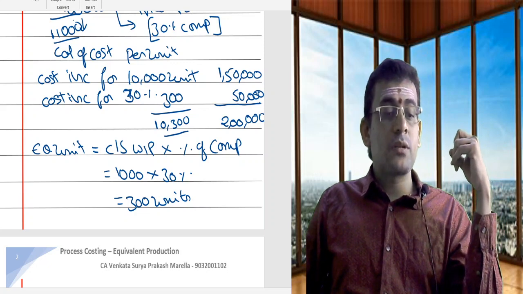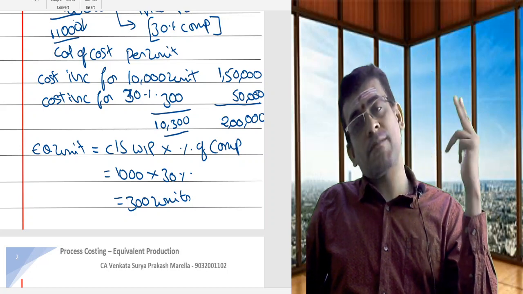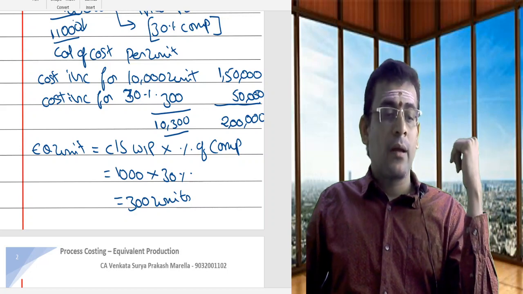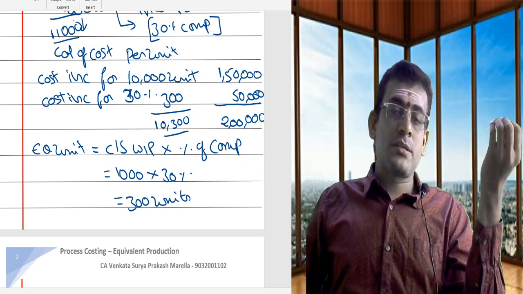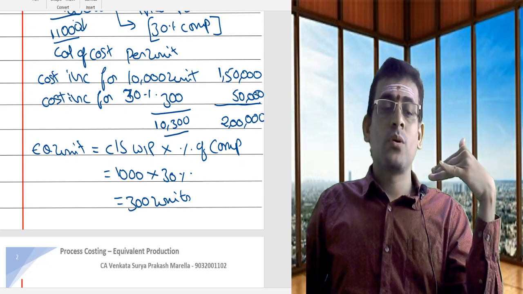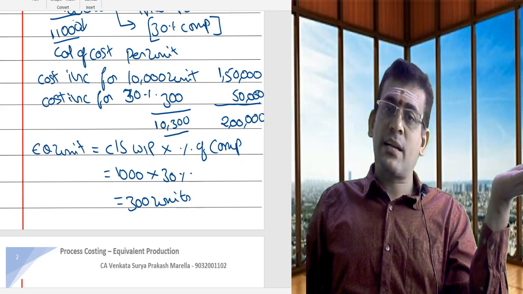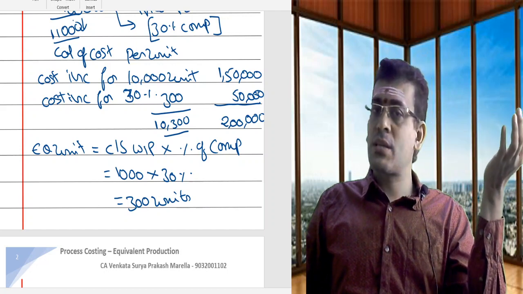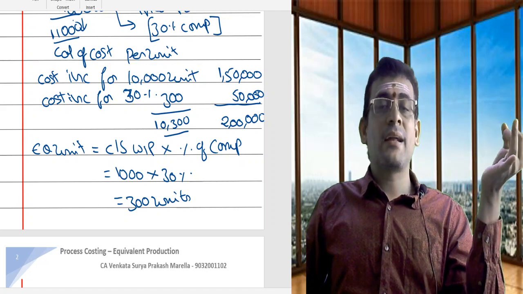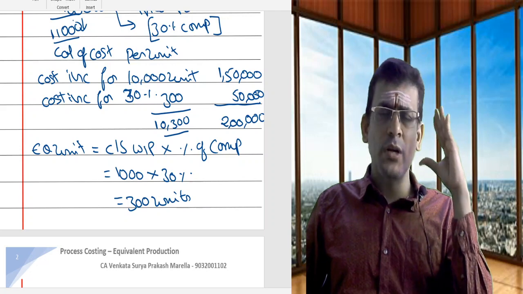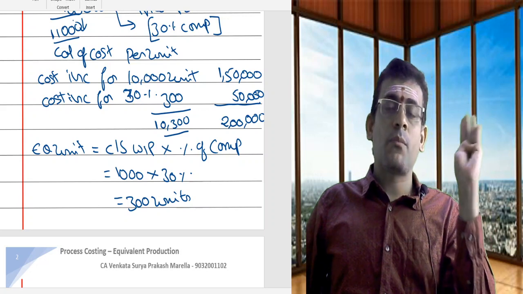I can't divide this with 10,000 because there is a 50,000 rupees cost which is incurred for some other units. So what I have to do, and also I can't divide this with 11,000 because 11,000 units is not complete in all aspects. So what I have to do, as the percentage of completion is 30, this 50,000 cost is for 30%. So 1,000 into 30% gives me 300. So my total equivalent units is what? 10,300. Thereby I can try to find out my cost. So to determine the cost per unit, you need to always apply the equivalent production concept.